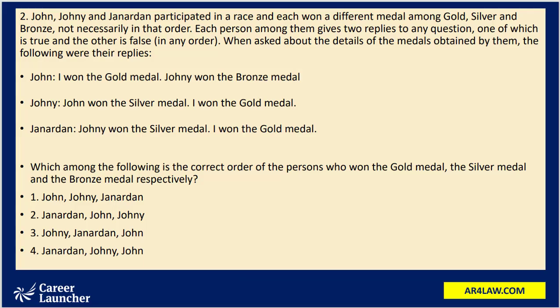Now, in this question, we have John, Johnny, Janardhan who participated in a race and each won a different medal among gold, silver, and bronze, not necessarily in that order. Each one of them gives two replies to any question. One statement out of them is true and the other happens to be false, in any order. So, this is a type 1 binary logic question.